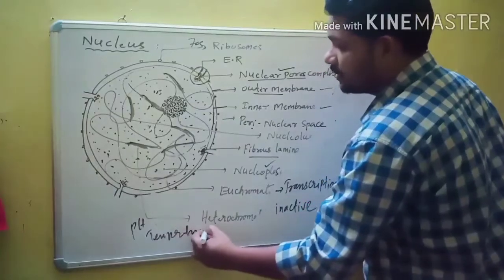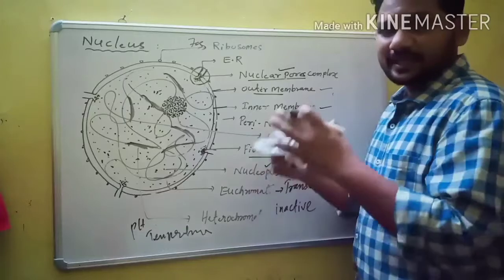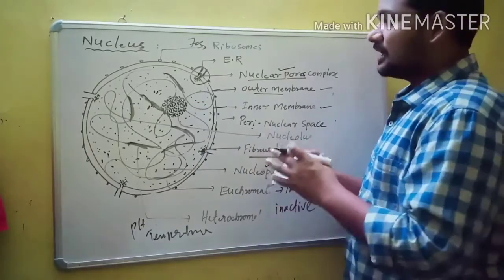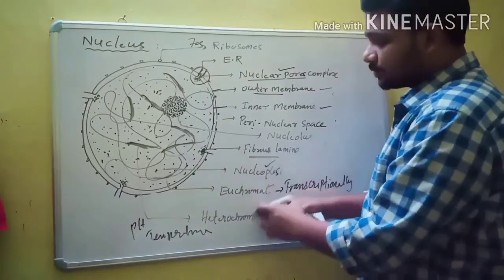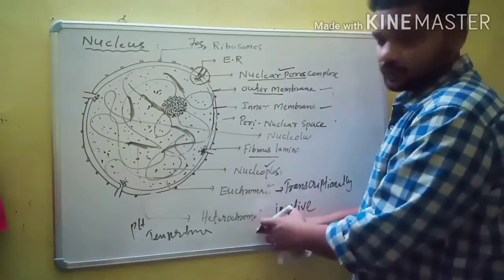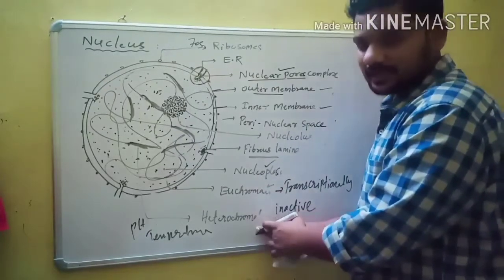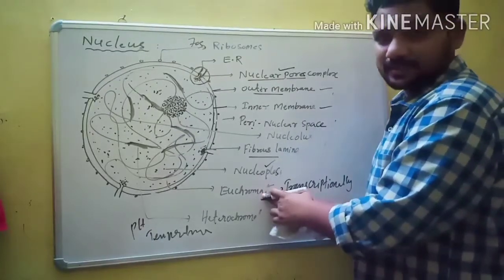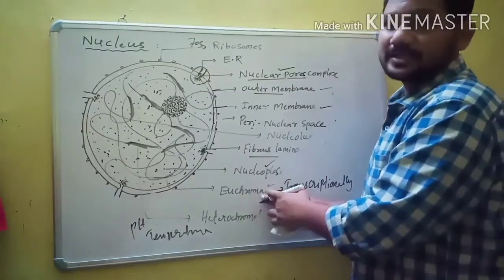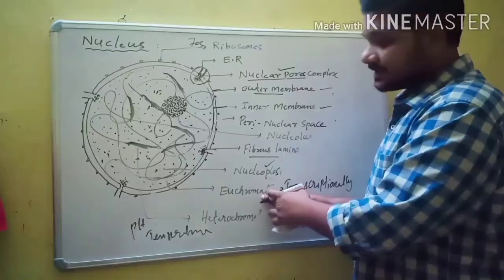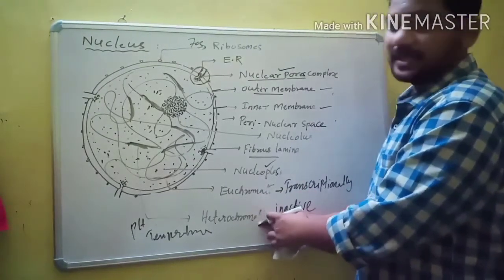So these are the two different types of chromatin. What is chromatin? It is a network-like structure present in the nucleus. Chromatin is again divided into two types: euchromatin and heterochromatin. Euchromatin is lightly stained, heterochromatin darkly stained. Euchromatin is transcriptionally active, heterochromatin transcriptionally inactive. Euchromatin is influenced by changes in pH and temperature. Heterochromatin is not influenced by changes in pH and temperature.